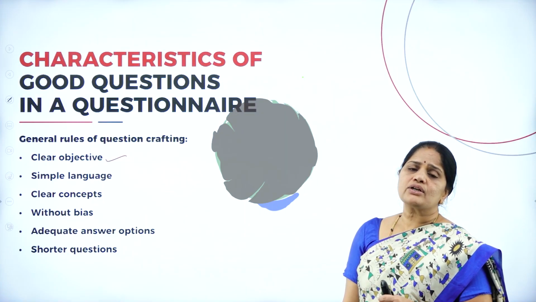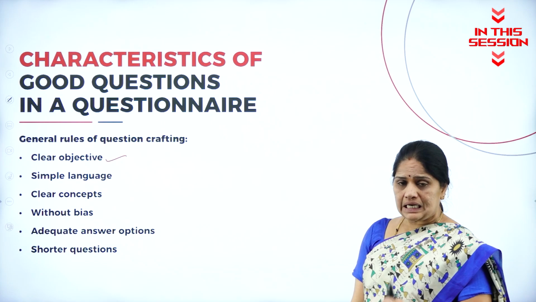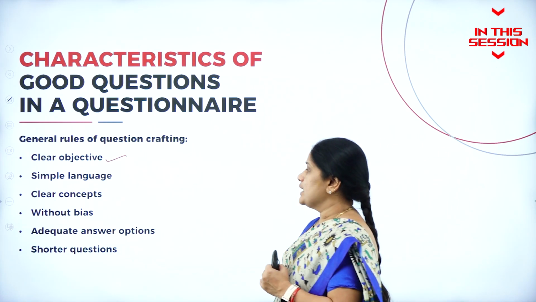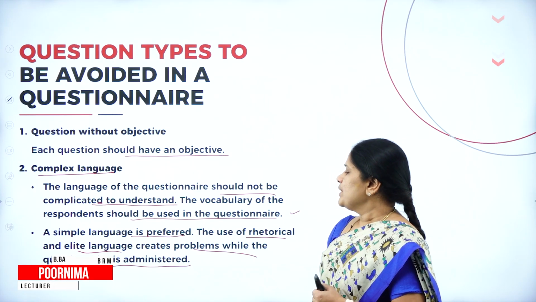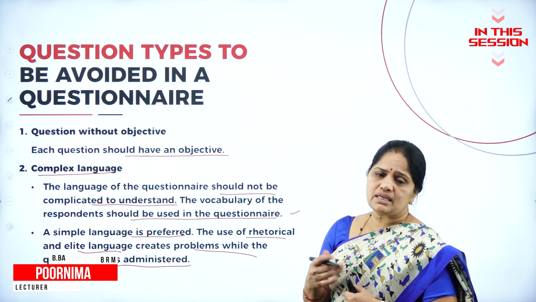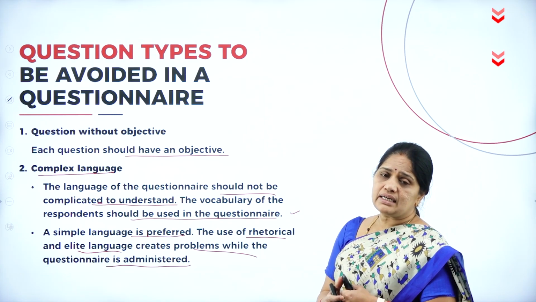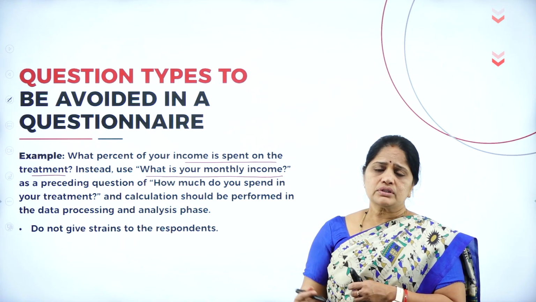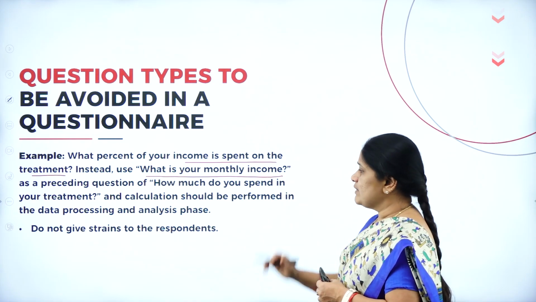What is the exact objective of the questionnaire? That should be very, very clear. On that basis only, you form the questionnaire. Try to use as simple language as possible, because if you are using some elite language, then the respondent may understand it in a different way. He has to just calculate 4,000 by 30,000 into 100, then whatever the amount comes, he will have to write.